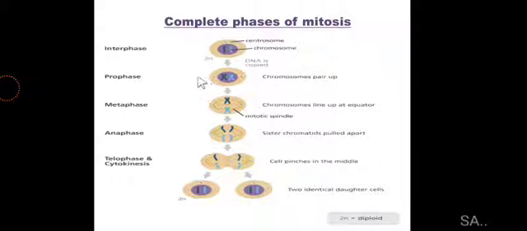Once it enters the division phase, the first phase is karyokinesis. Karyokinesis in turn consists of four subphases. The first phase is prophase, then metaphase, anaphase, and the last phase is telophase. After that, cytokinesis happens and the cell ultimately divides into two identical daughter cells. So what is happening in each phase, we will see one by one.